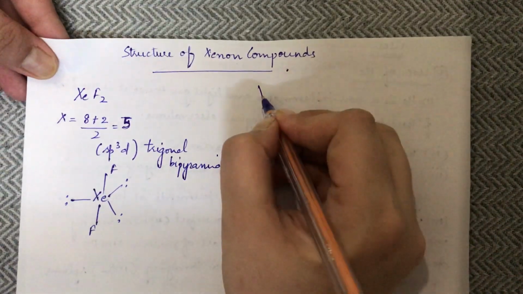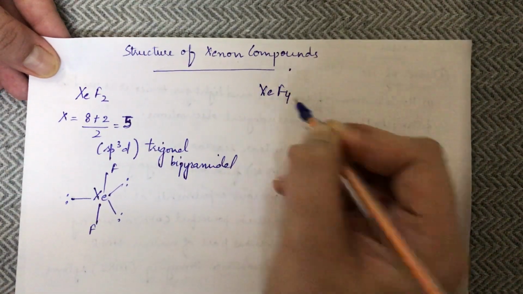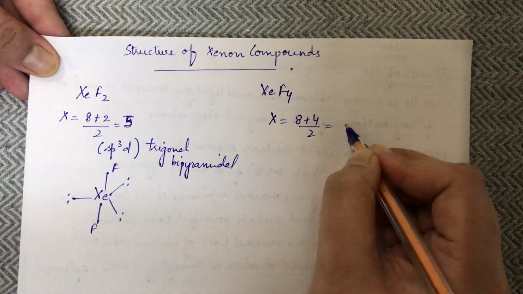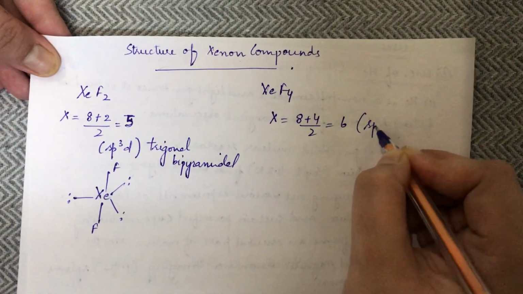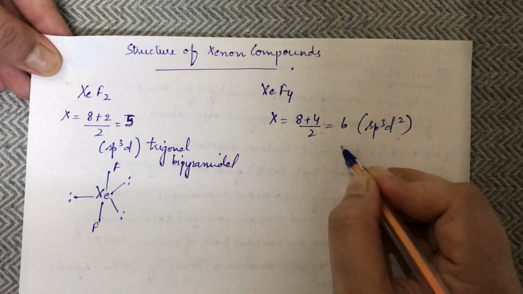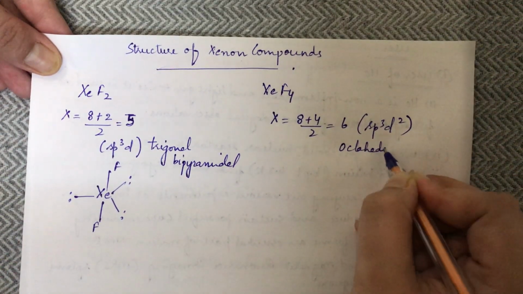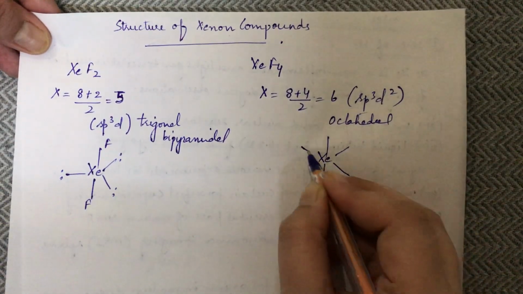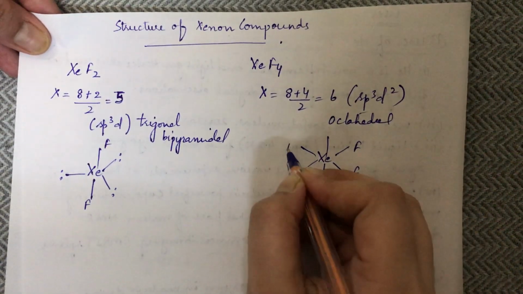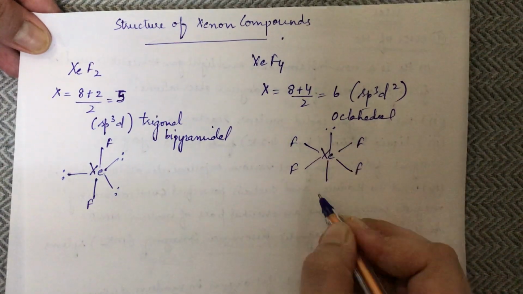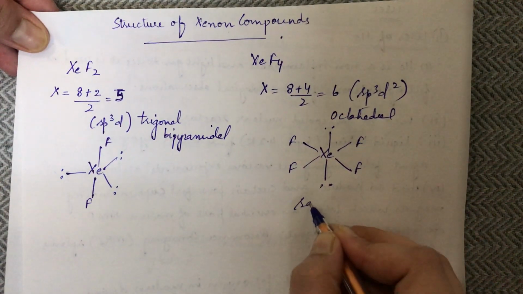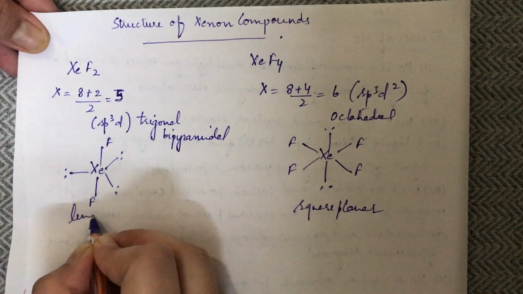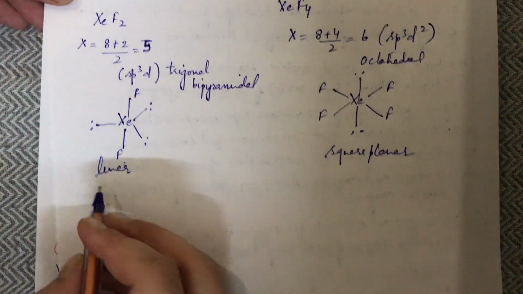Now if I talk about XeF4, we have 8 plus 4, divided by 2, so it is 6, which means it is sp3d2, so that means it is octahedral geometry. If I have to draw the octahedral geometry, it would be like this, where the 4 fluorines occupy the corners and these are the lone pairs. So this has a square planar shape. XeF2 had a linear shape and XeF4 has the square planar shape.